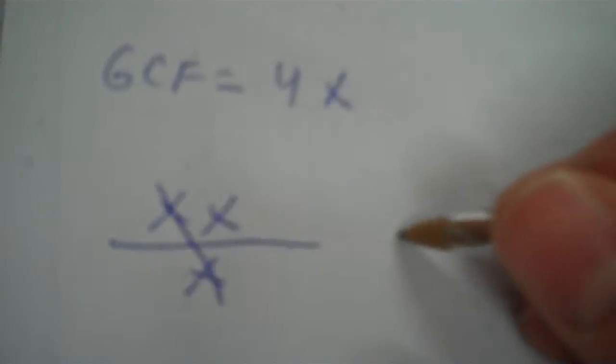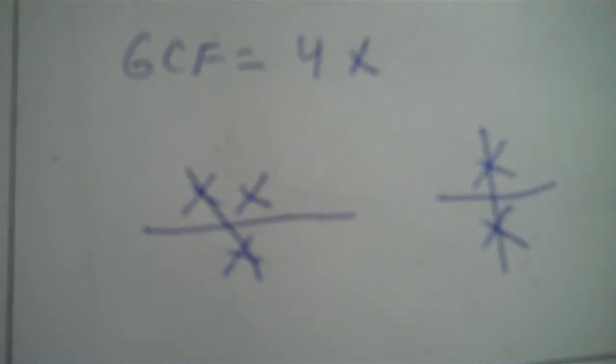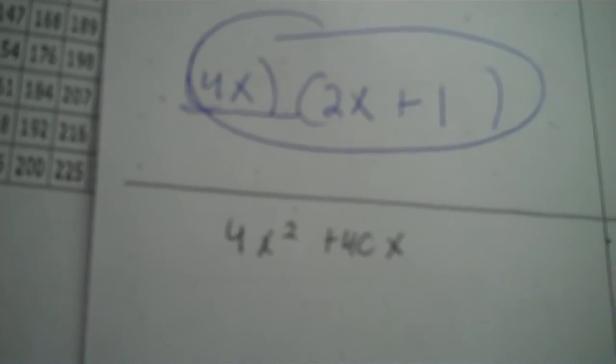So I put the 4 with its x factor here, and then I go up and divide by 4x. So 8 divided by 4 is 2, then you need to divide the x to the second by the x. So x second, x first. So that would be an x left over. 4 divided by 4 is 1, it's positive 1. Then x first by x first, so that's an x divided by an x, which cancels. That's 1. In case you haven't figured it out, if the x's have the same exponent, they will just cancel. If they have different exponents, they won't. You'll have something left over.